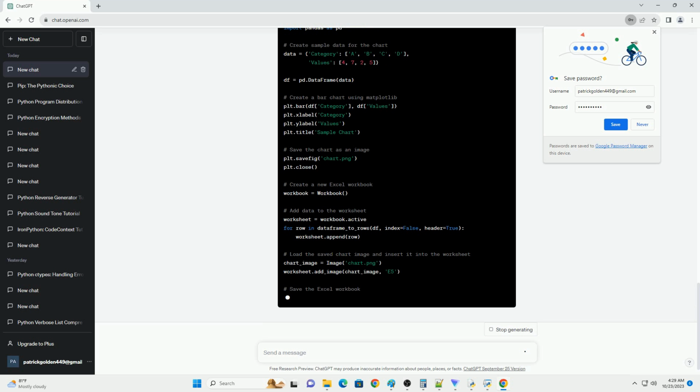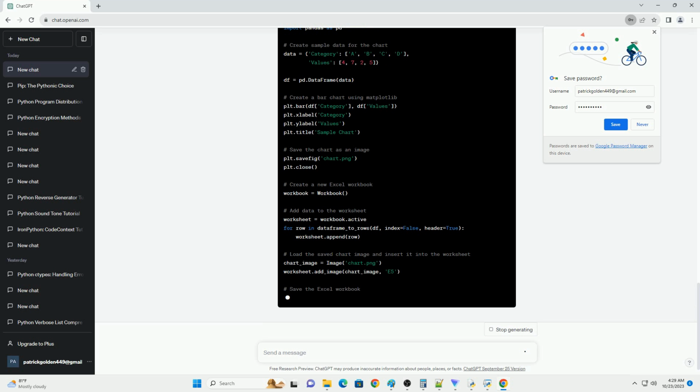Microsoft Office documents often contain embedded objects such as images, charts, or other files. Python, with its powerful libraries, allows us to work with these embedded objects effectively. In this tutorial, we will explore how to extract, modify, and insert embedded objects in MS Office documents using Python. Before we begin, make sure you have the following libraries installed. You can install these libraries using pip.